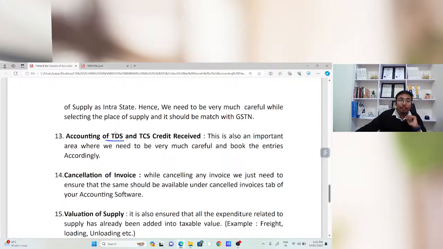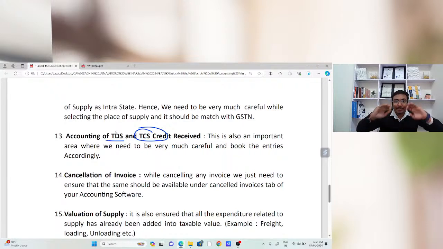Now, counting of TDS and TCS credit. If I am dealing through an e-commerce operator, that operator is going to deduct the TDS and TCS as well. If there is any government construction, in that case also that authority is going to deduct the TDS, and the same will be reflected in my GSTN common portal, and I am going to file the TDS credit and TCS credit statement.